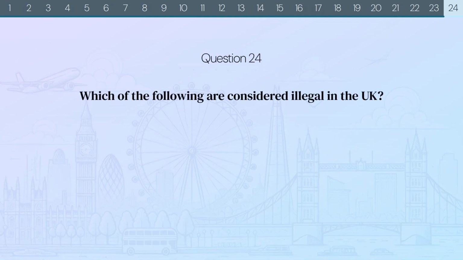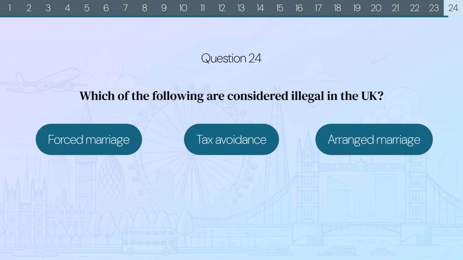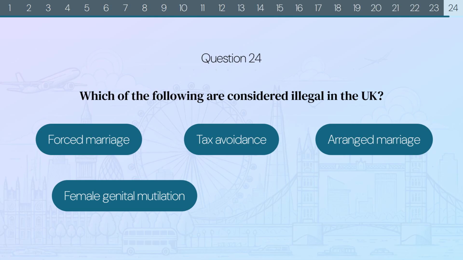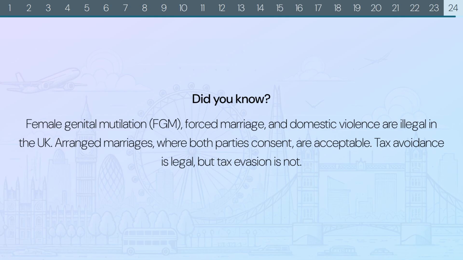Question 24. Which of the following are considered illegal in the UK? Forced marriage, tax avoidance, arranged marriage, female genital mutilation, or domestic violence? The correct answers are forced marriage, female genital mutilation, and domestic violence. Did you know? Female genital mutilation, FGM, forced marriage, and domestic violence are illegal in the UK. Arranged marriages, where both parties consent, are acceptable. Tax avoidance is legal, but tax evasion is not.